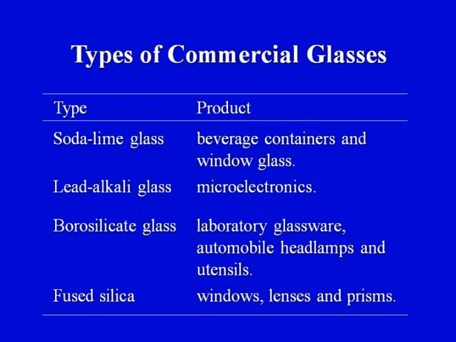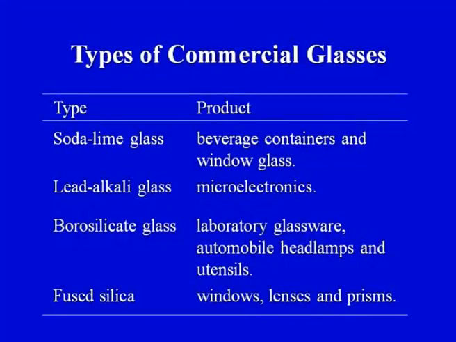The second type of glass is lead alkali glass, and this is used in microelectronics, a little bit more sophisticated application of glass. The point of putting all these things here, a wide variety of applications, is to emphasize that glass is an important engineering material, and every engineer should have an idea of how glass is manufactured and what the various ingredients are that go into glass manufacturing or glass processing.